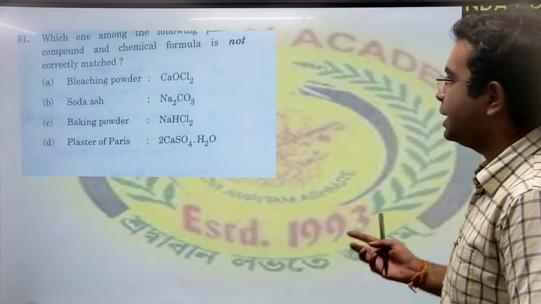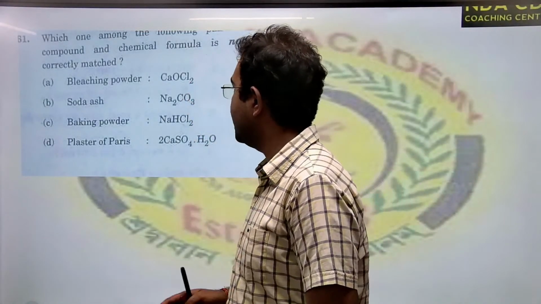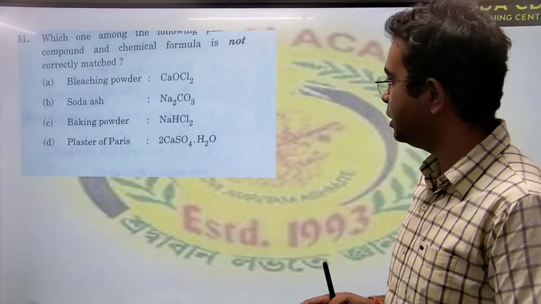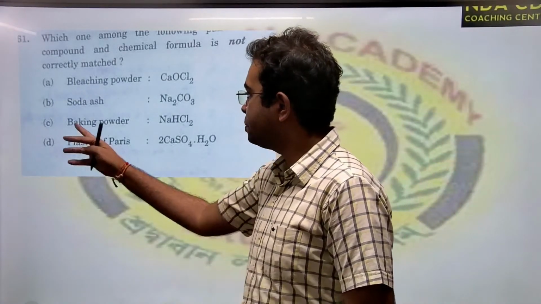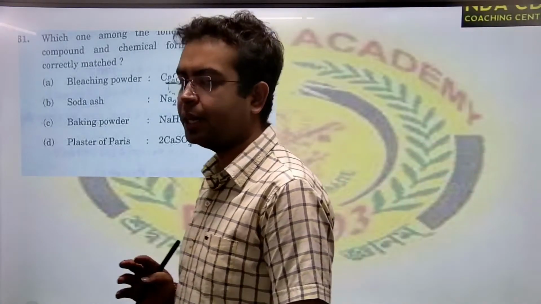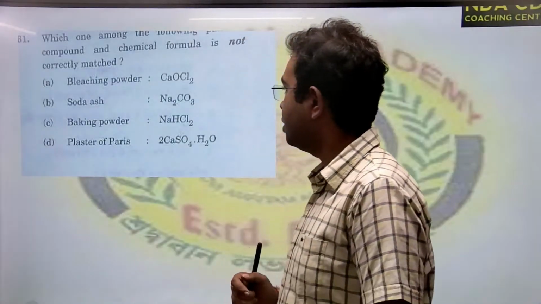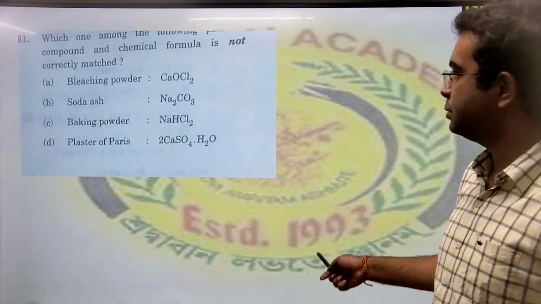Then comes match the following. Then the question: which of the chemical formulas is not correctly matched? Now here, if you look, option C, baking powder, NaHCl2, is not a correctly matched option. That is not the formula of baking powder. Rest, all of them are correct.